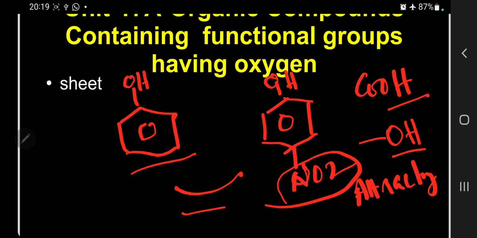So one important statement here is that an attracting group will increase the acidity and a releasing group will decrease the acidity. This is the concept we must know. So in this case NO2 is an attracting group, so acidity increases. So statement 1 is correct.